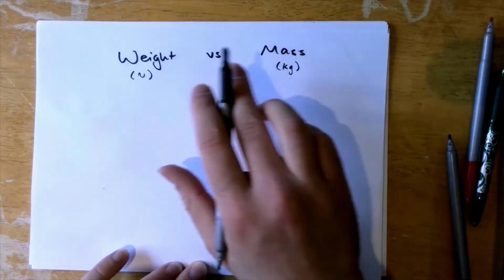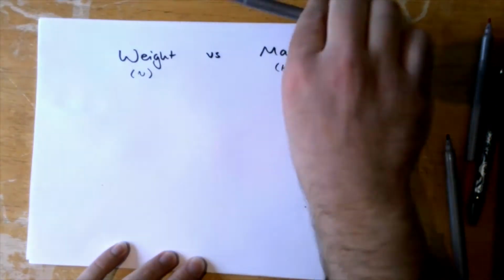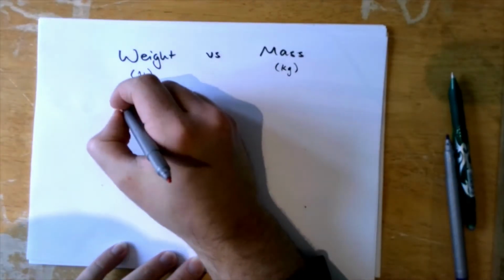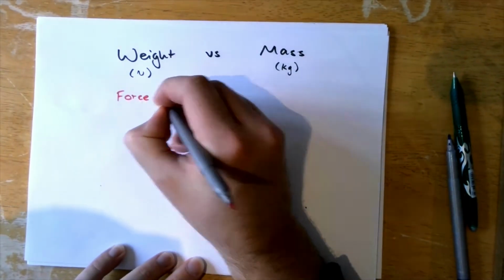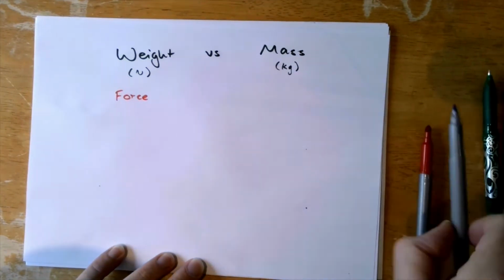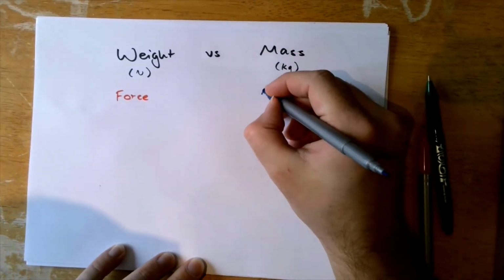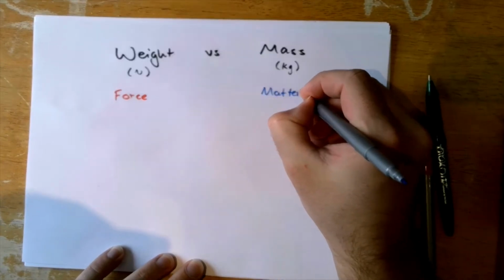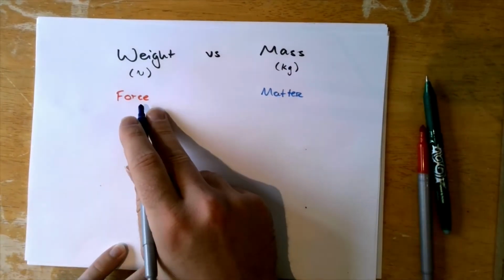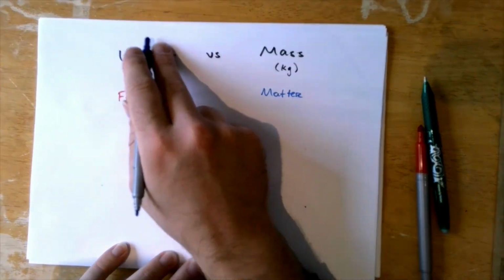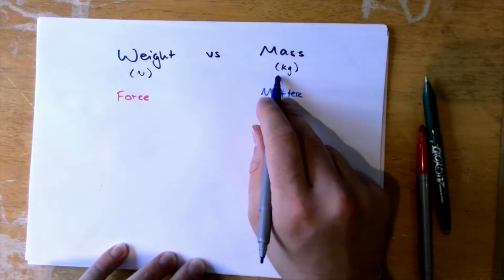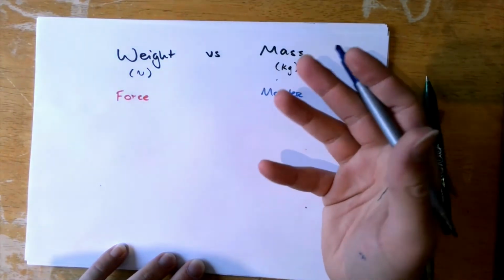Chat about weight and mass. First thing that we have to remember is that weight is a force due to gravity, and that mass is a measure of the amount of matter in an object. When we talk about our weight or how much we weigh, usually we're talking about the mass, but we use the word incorrectly.